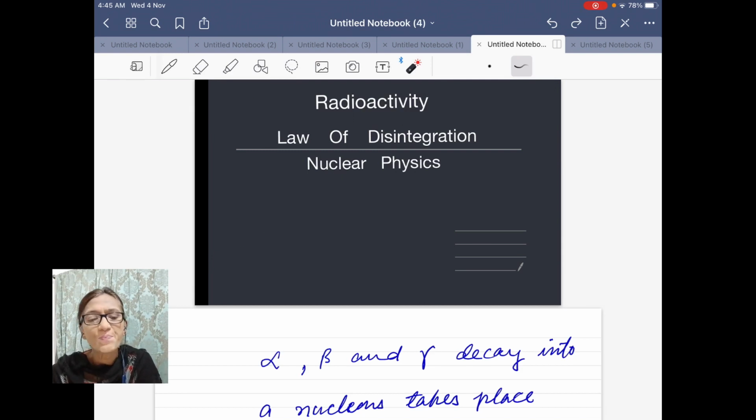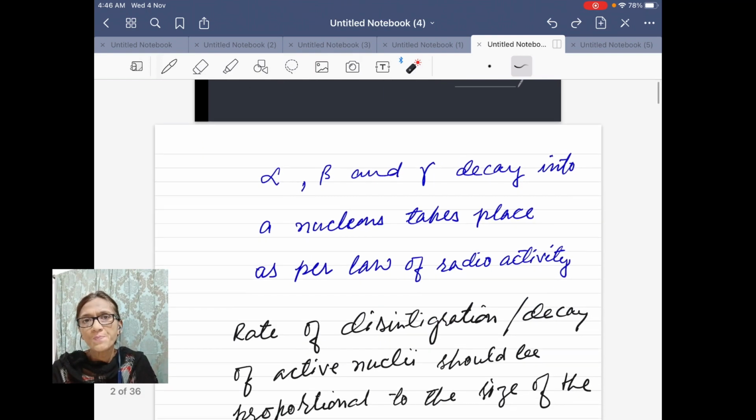Radioactivity takes place according to a certain law. Now suppose that you have a big chunk of radium, then obviously it will be emitting more radiations. The glow is more. So this suggests that the rate of decay will be more in a large piece of radium.